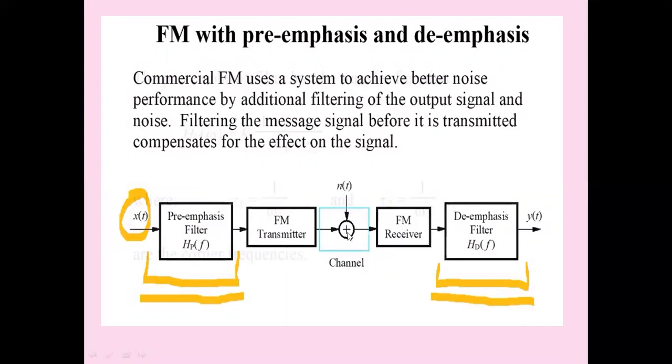n(t) is the noise process added in the channel. By doing pre-emphasis, only a little amount of noise will be added. And in the receiver, we pick up the modulated message signal and demodulate it. After amplification, it is applied to the de-emphasis filter to recover the original message signal levels. And finally, we will get y(t), which is exactly the same as the transmitted signal with a little amount of noise. So we will get more signal to noise ratio compared to AM and FM without pre-emphasis.